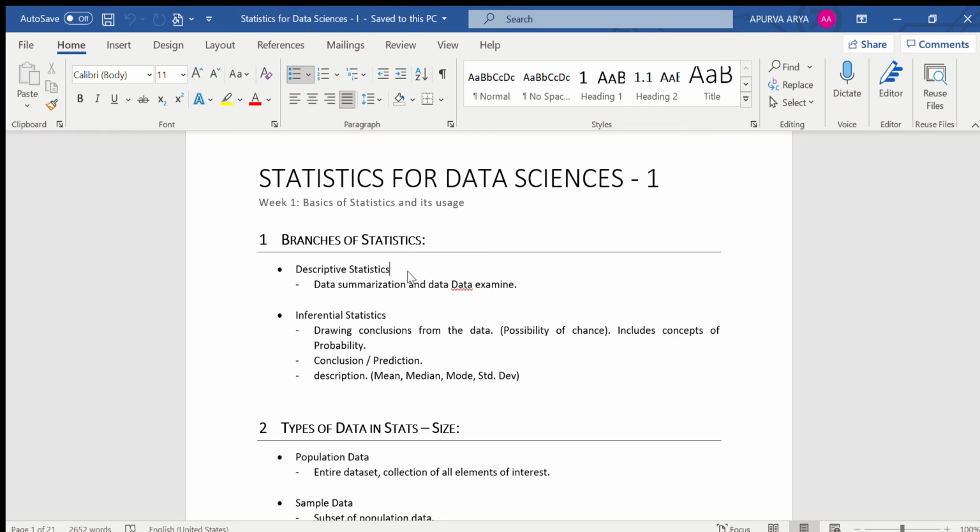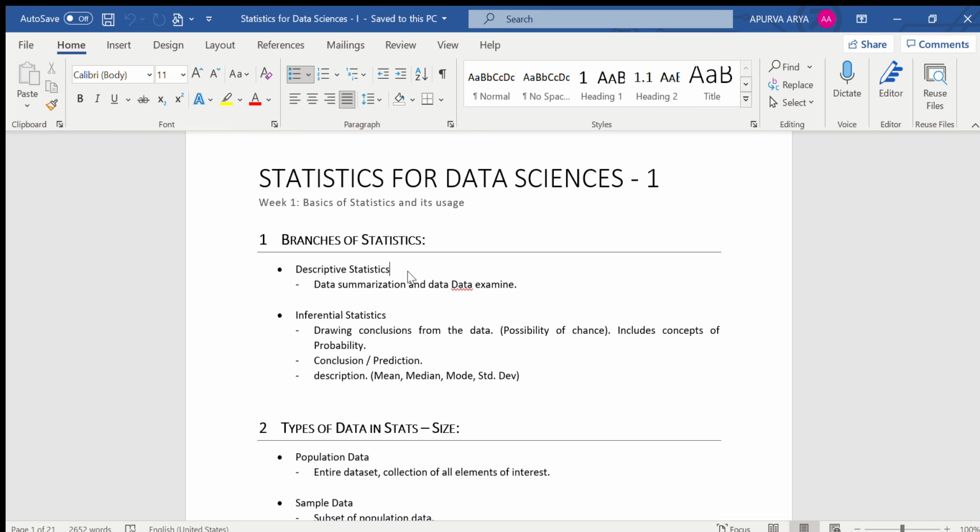Here, when I'm talking about the smaller or larger community, for the test case which I have taken of the 50 students, these 50 students will be the smaller community, and since we are trying to predict for all the students in the entire globe, all the students would be considered the larger community for my example. So whenever we are trying to do certain kinds of predictions, or check the possibilities or the probability, then we are talking about inferential statistics.